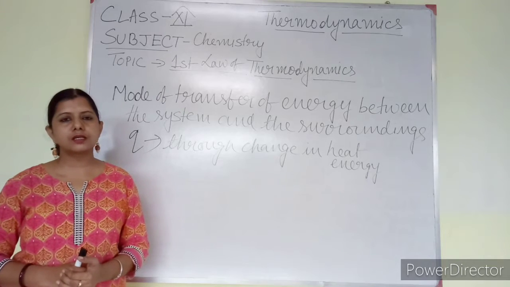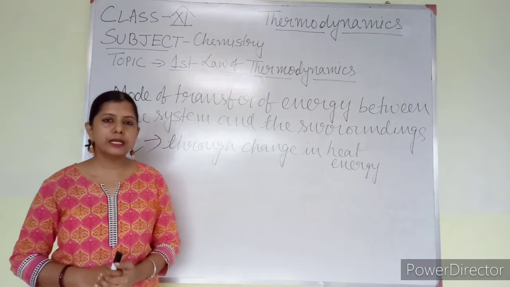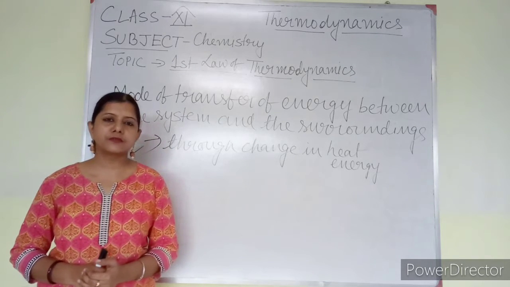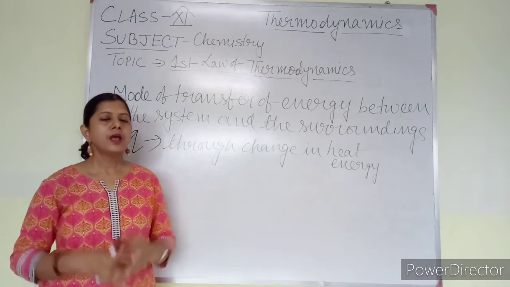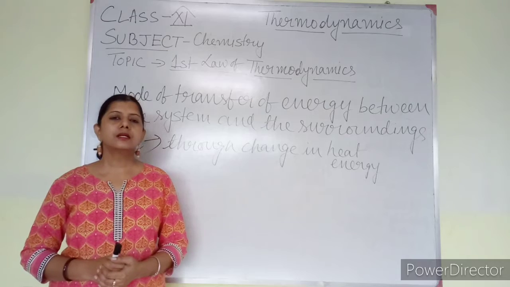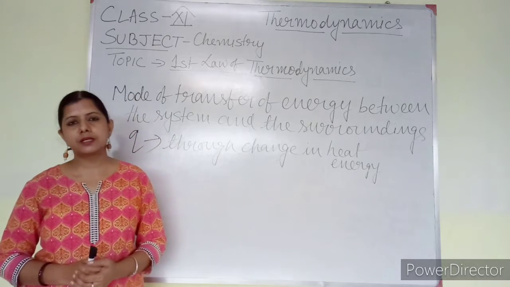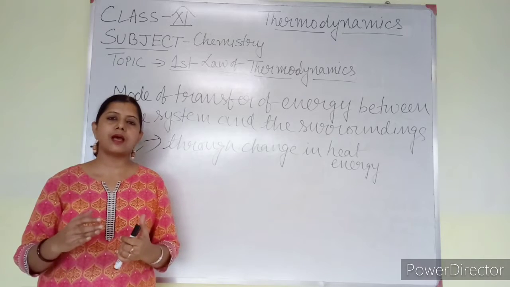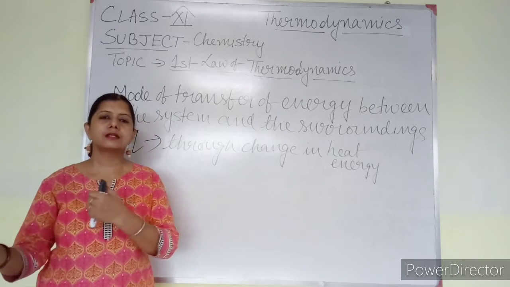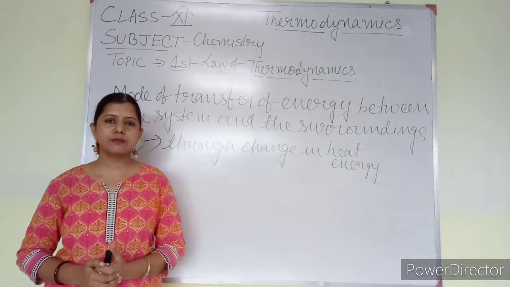And how is this possible? This is only possible due to transfer of heat from the surrounding to the system. And why does it occur? Due to the difference in temperature of the system and surrounding. My system was at a lower temperature and the surrounding was at a higher temperature.